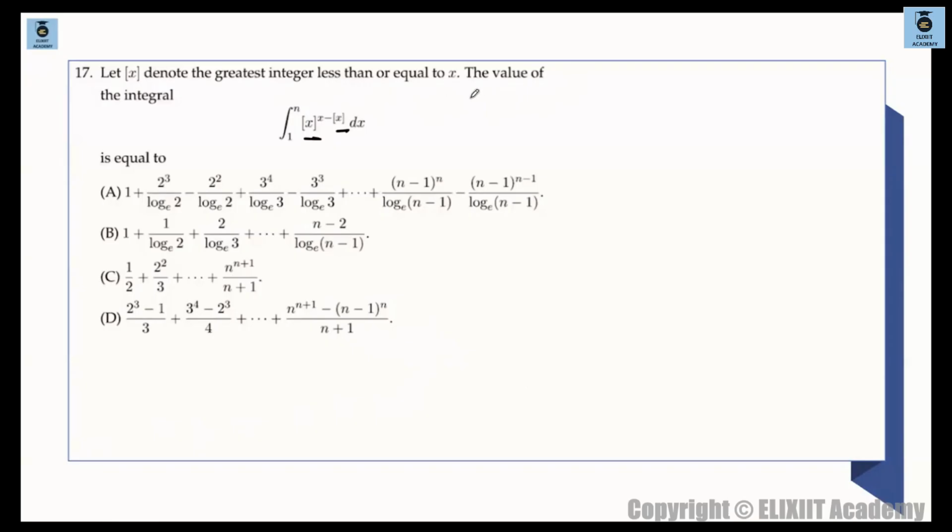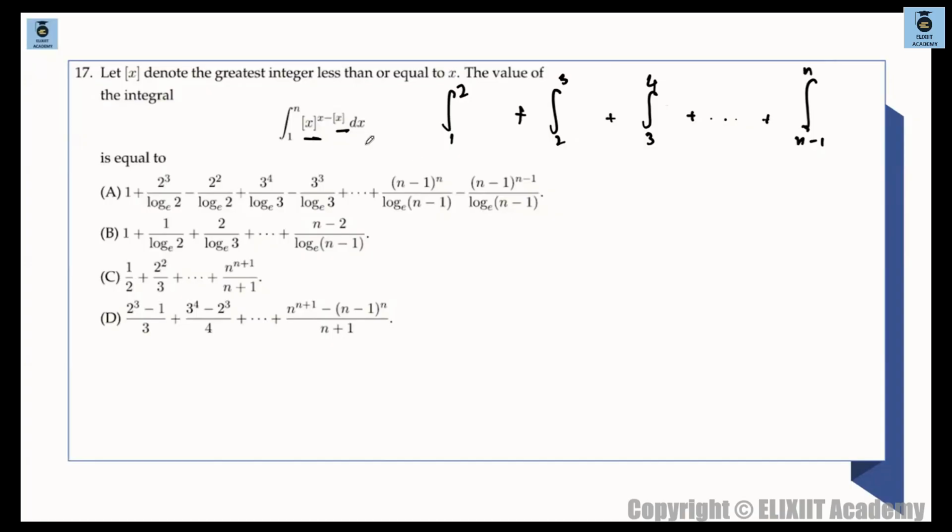So what we can do, we can write this integral as integration 0 to 1 से start हो रहा है. So 1 to 2. ठीक है. And then 2 to 3 and so on. This will continue, then 3 to 4 and so on. ये कहां तक जाएगा? This will go up till n-1 to n. समझ पा रहे हो ना? That's how we do the questions of greatest integer functions which involve integration.